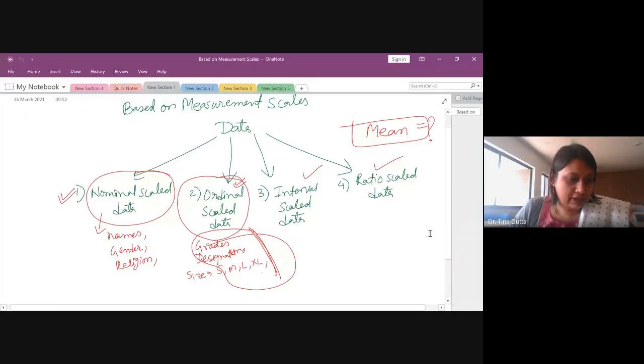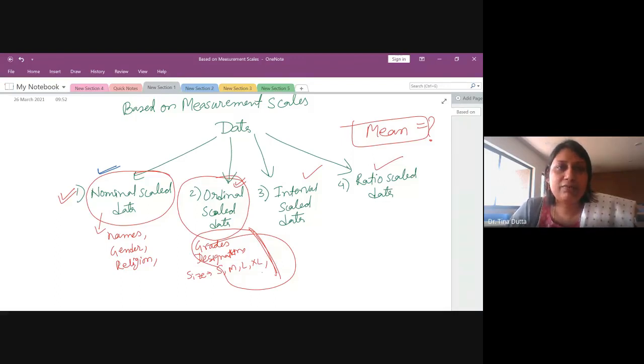So I had already discussed this one. If you remember this one, nominal scale data, generally these are the labels or identifiers. इसको हम rank या order नहीं कर सकते. These are just the names. So it could be name, gender, religion, which you cannot rank or order. Forget about any other kind of processing of data. Mean, median, ये सब तो आप calculate नहीं कर सकते. The only thing you can calculate in a nominal scale data is mode. Mode means the value which is occurring most number of times.